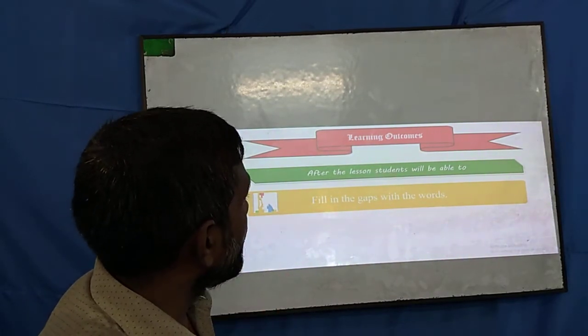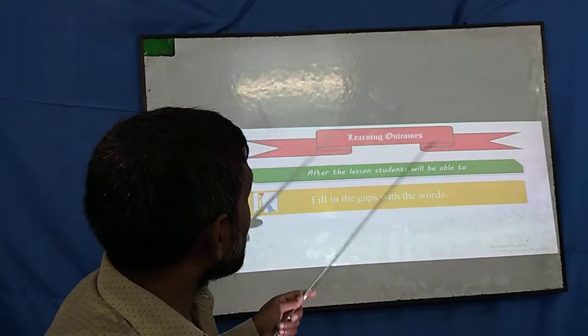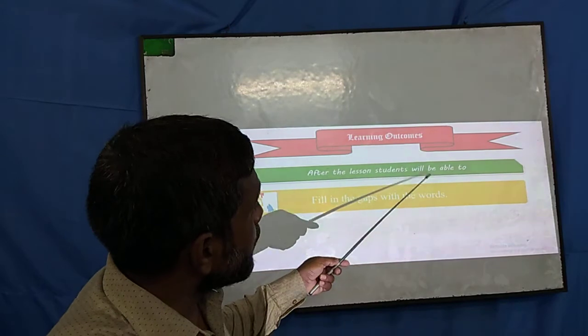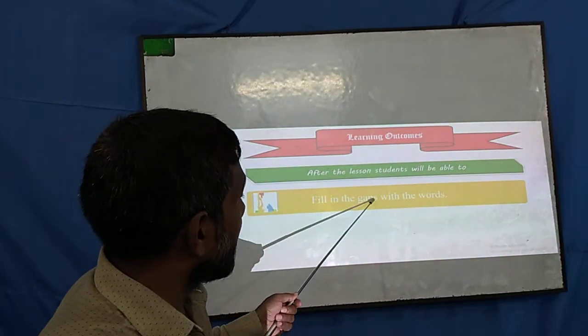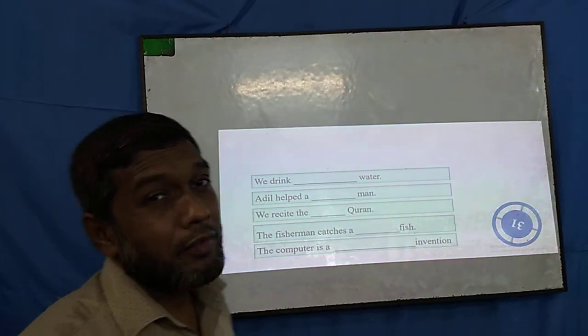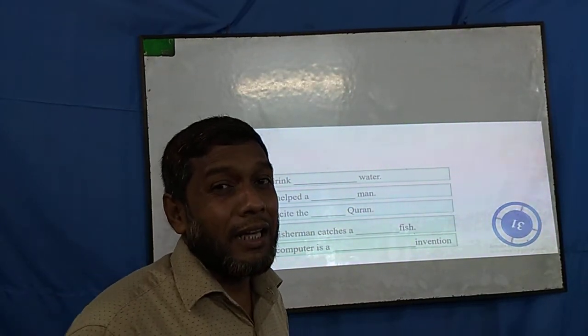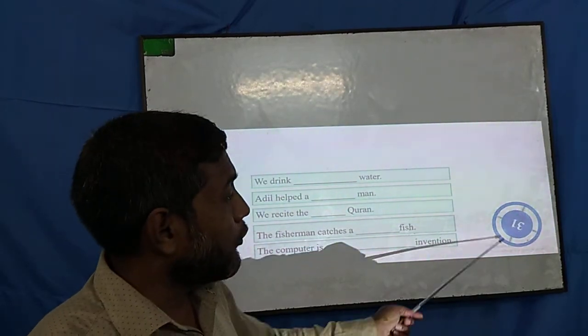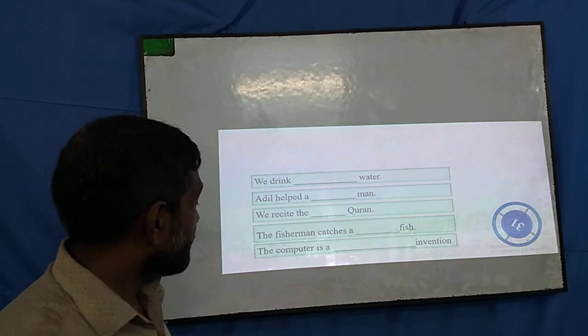Today I would like to remind you of the learning outcomes: after the lesson, students will be able to fill in the gaps with the words. In my last class I finished with rule 30, so today I am going to start from 31.